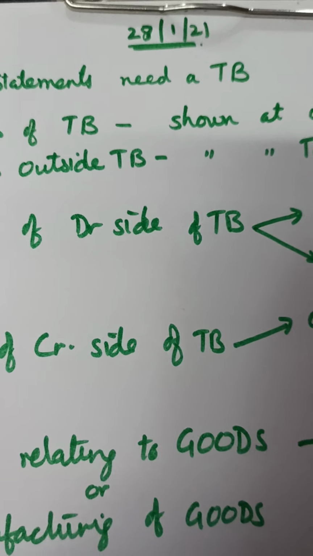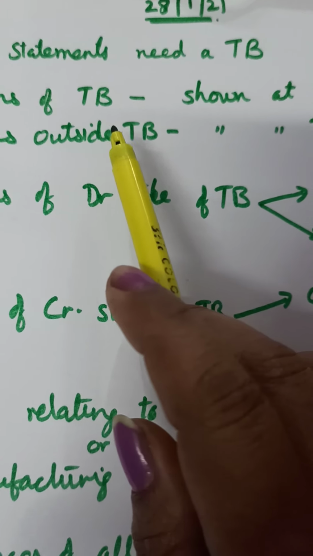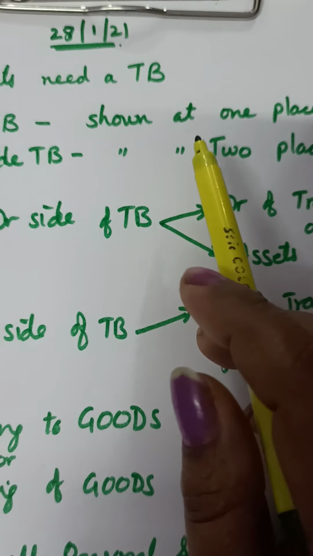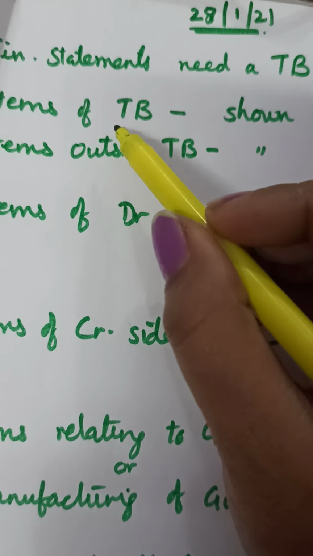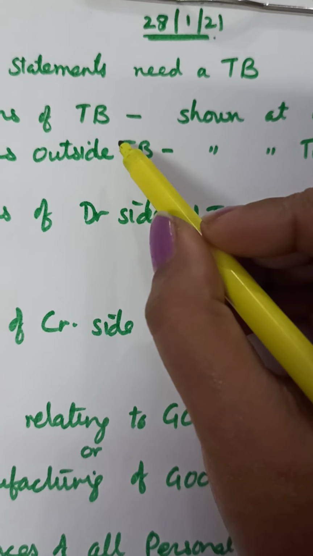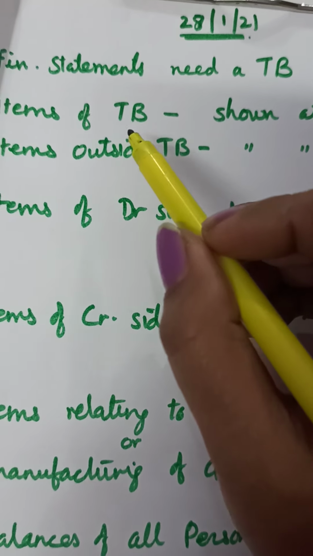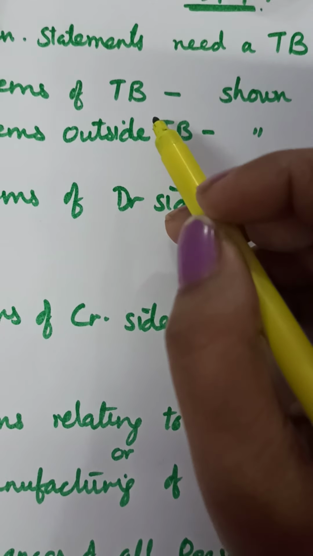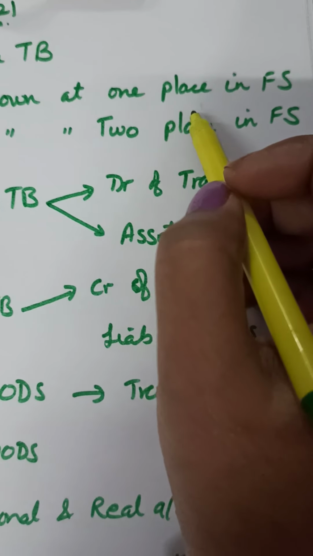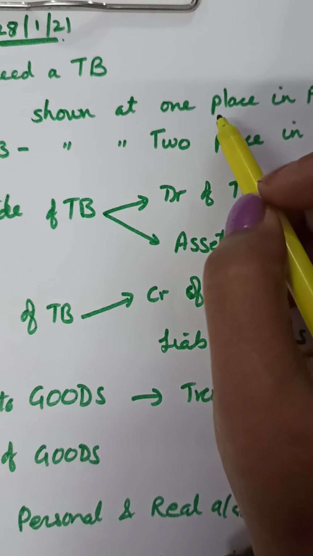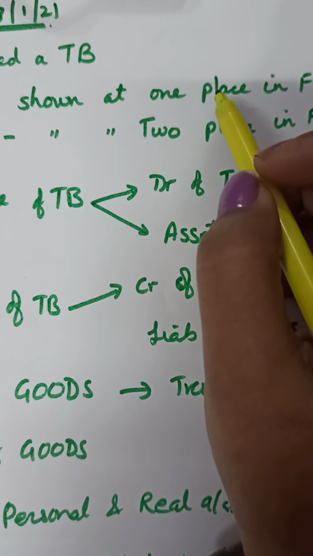They cannot be prepared without a trial balance. Remember always, the items that are given inside the trial balance will always have a single impact, a single effect. They'll be shown either in the trading account or in the P&L account or in the balance sheet. They are only shown at one place in the financial statements.